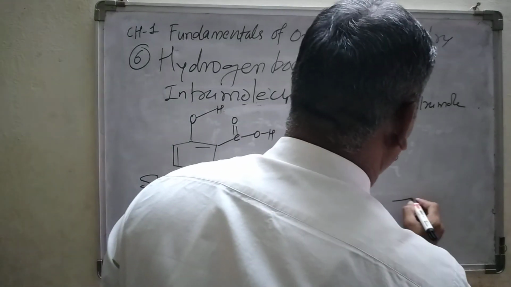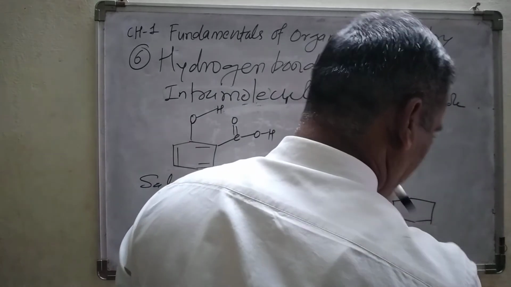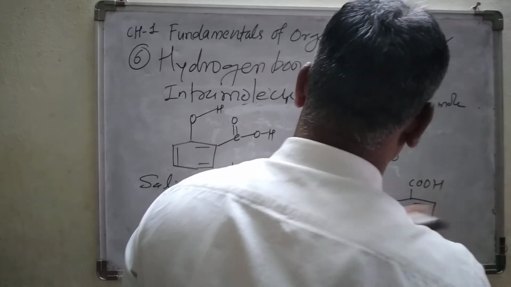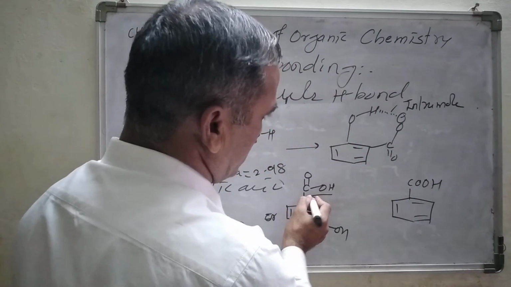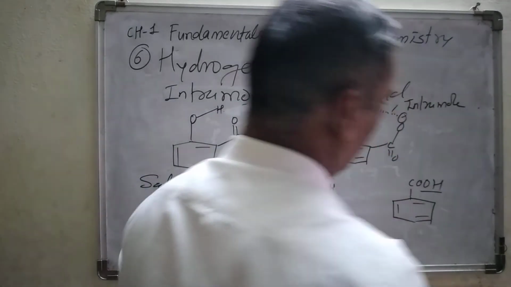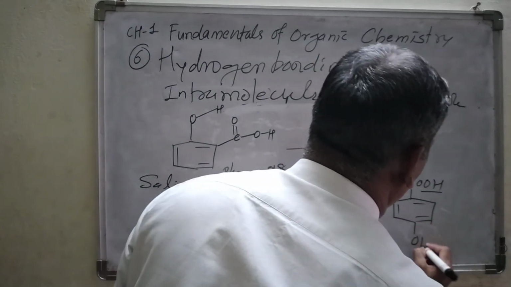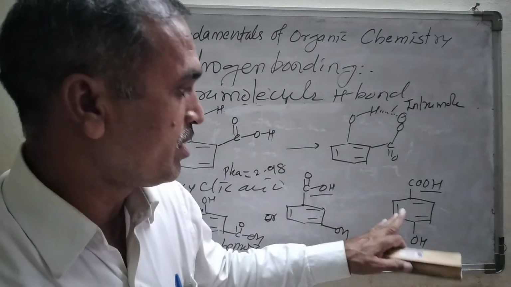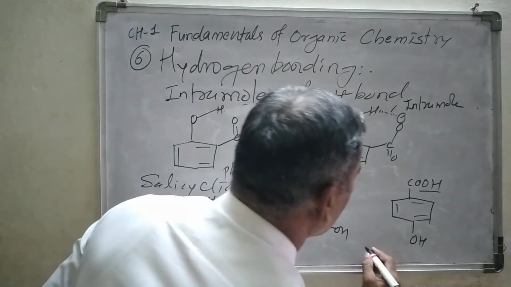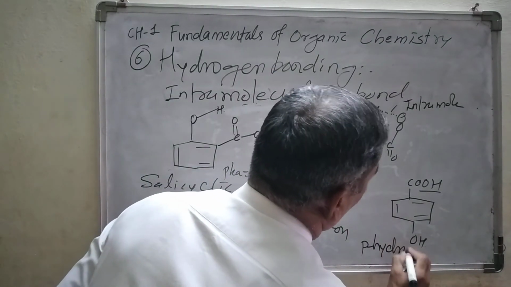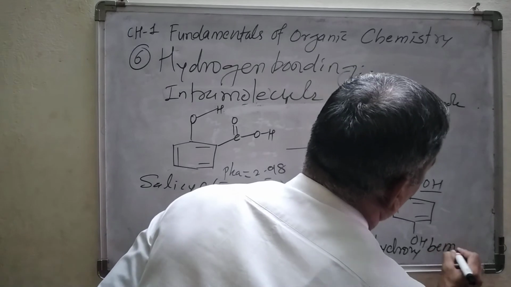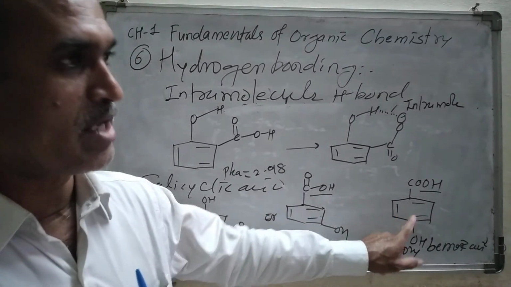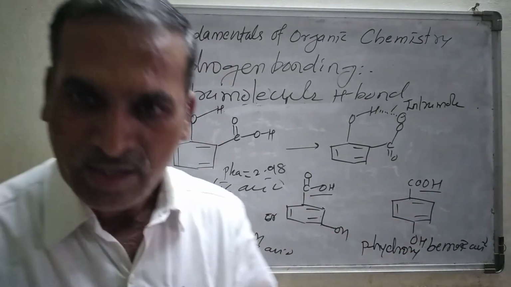Now again, another one. This is COOH. We can write the carboxyl group in this way, or you can write it this way, and that OH at the para position is called para hydroxy benzoic acid. Got it? Para hydroxy benzoic acid, or we can call it 4-hydroxy benzoic acid, right?